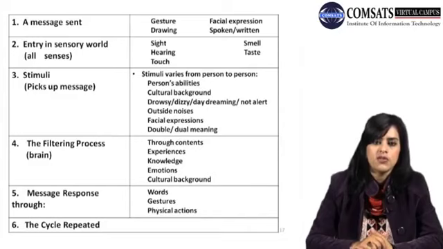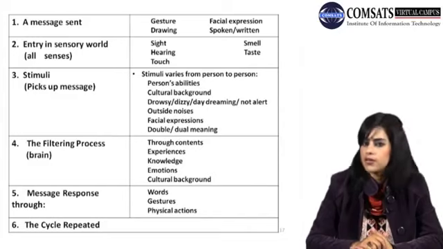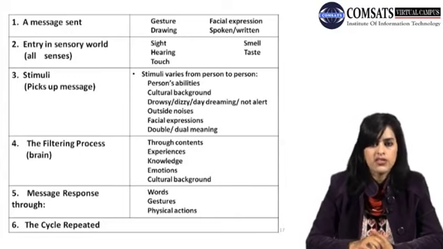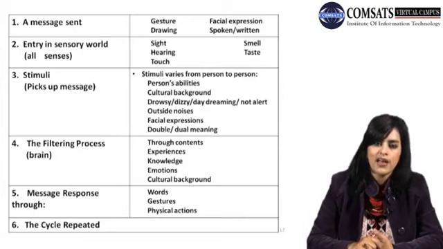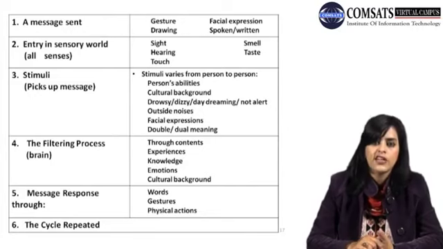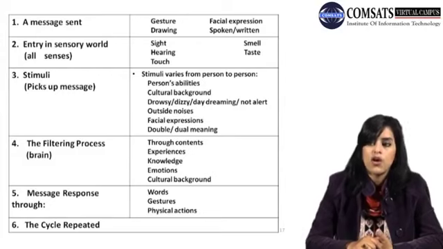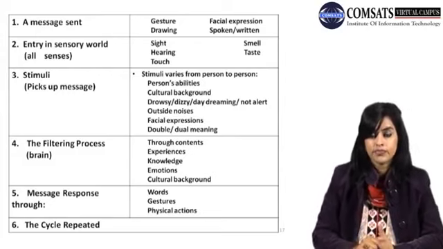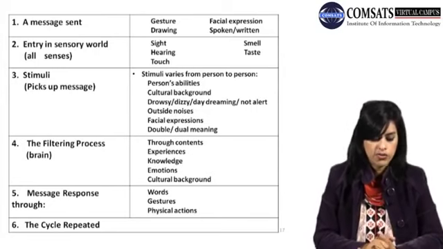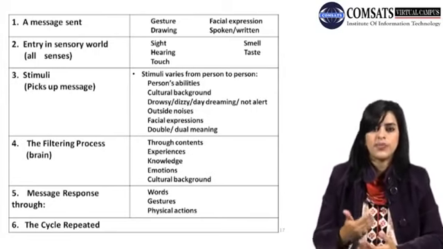Maybe if your answer is no, you simply nod your head like this, and if your answer is yes, you say so. So this is some kind of physical action. As for gestures, if you are happy towards something, you smile, or if you are not happy towards something, you make faces. And then you can also take help of words like saying yes, no, or maybe if you have longer texts or longer answers to give, you can use them. And then the cycle is repeated.